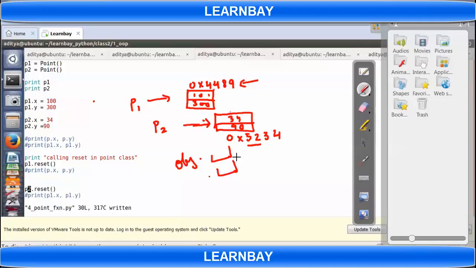Otherwise, how will you access X and Y? I want to access X of P1. I want to reset X of P1 or reset X of P2. So whether I am doing this reset on P1 or P2 depends on the value of self. Since P1 was calling the first time, self was this one. So this one dot X means I'm talking about this memory.